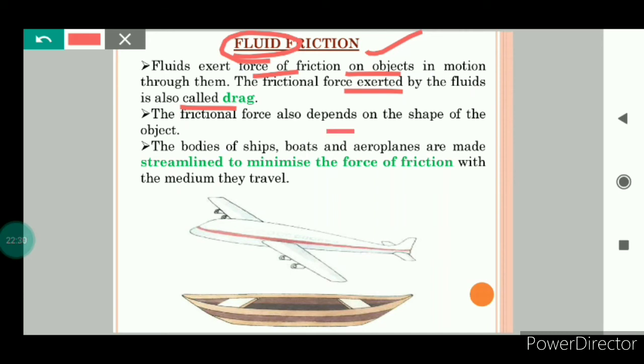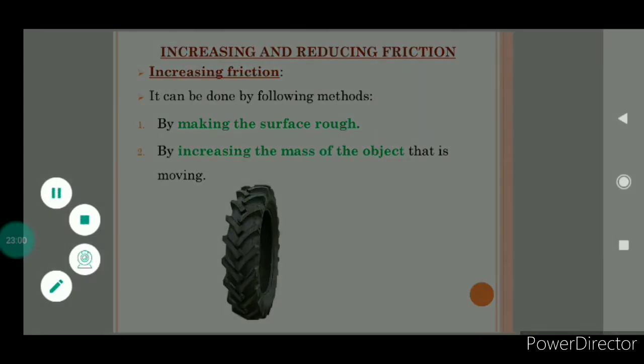Next, frictional force also depends on the shape of objects. This is the reason that bodies of ships, boats and aeroplanes are made streamlined to minimize the force of friction with the medium they travel. Streamlined body means they are narrow at the end and broad in the middle. Okay, so this was about fluid friction.